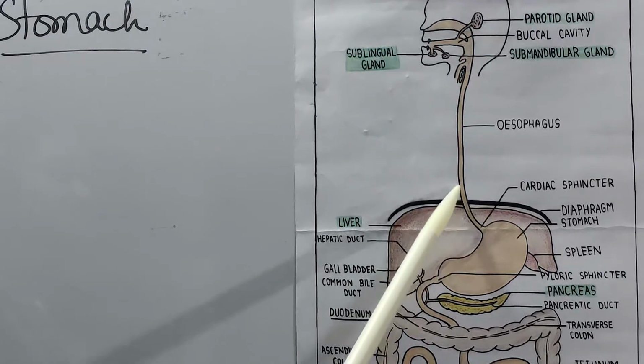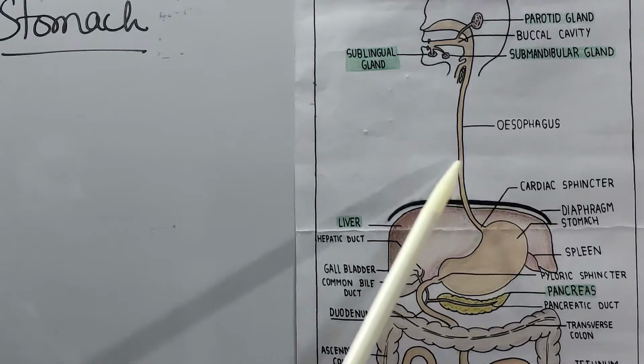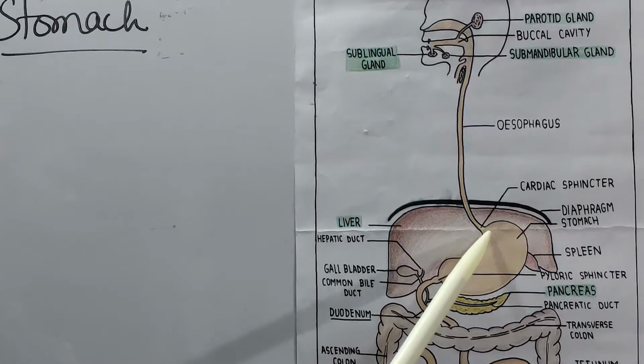Esophagus pierces the diaphragm. This is the diaphragm. It pierces the diaphragm and opens in the stomach. It is located in the abdomen of the body.